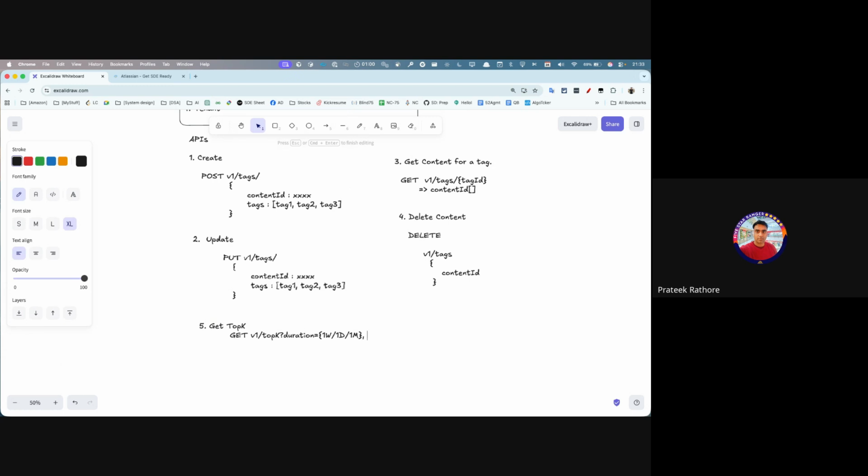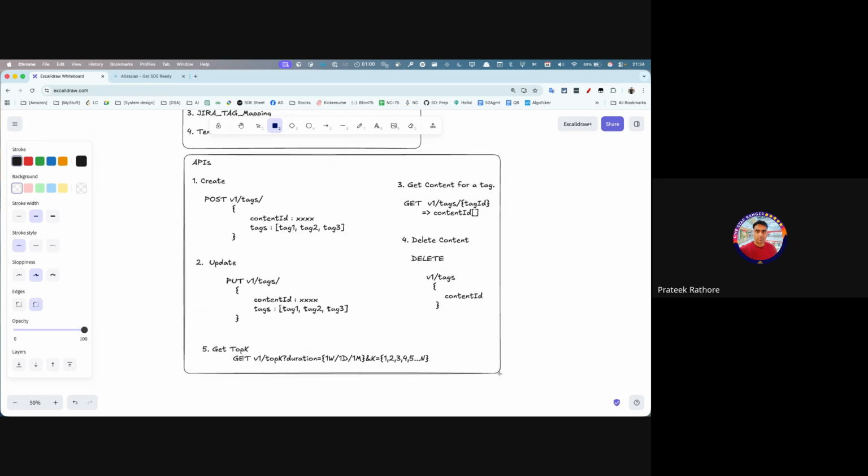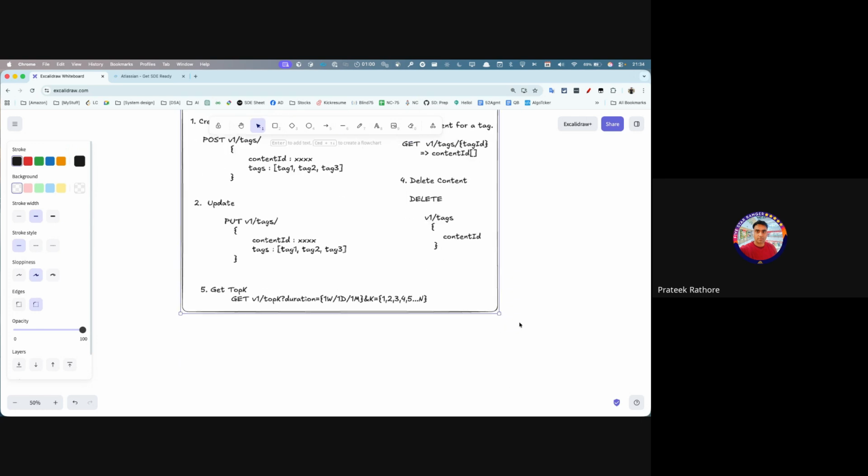Or we can also say K, and K is equal to 1, 2, 3, 4, whatever you want to specify. So this will freeze our APIs.